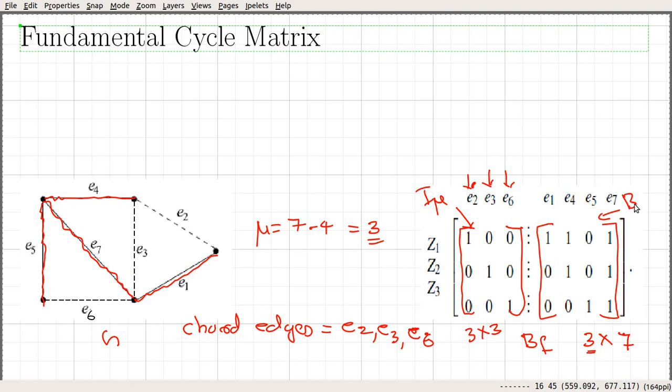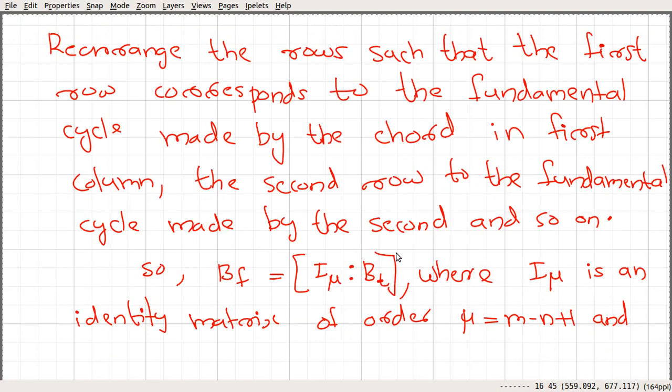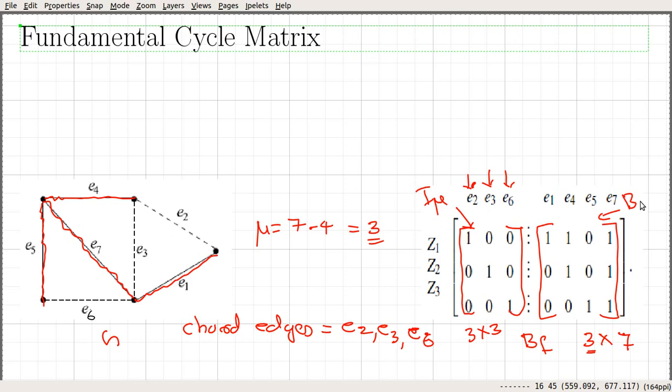B sub t. The order of this matrix: the number of rows is the same, so it is going to be a 3 by something, and this corresponds to the branch edges with respect to the spanning tree here. That corresponds to 1, 2, 3, 4 branch edges. So that will be a 3 by 4.